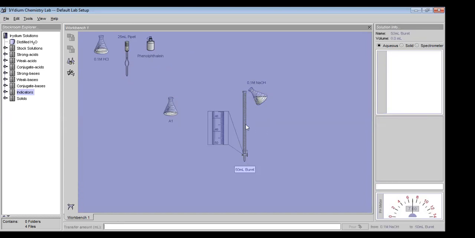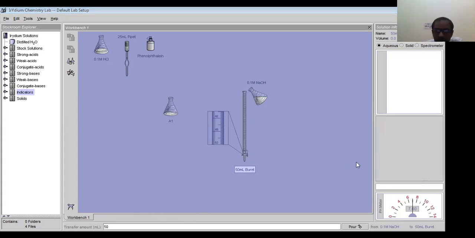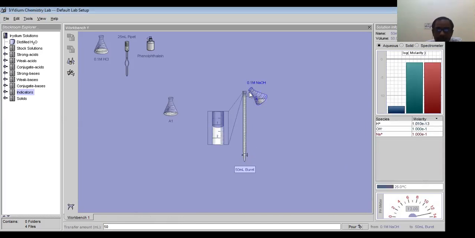So this is a 50 ml burette, so we can fill 50 ml. 50 ml we can pour. We can add 50 ml. So this 50 ml burette is now filled with NaOH solution. Then we keep it aside.